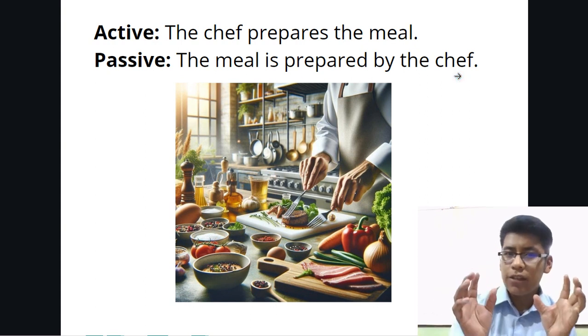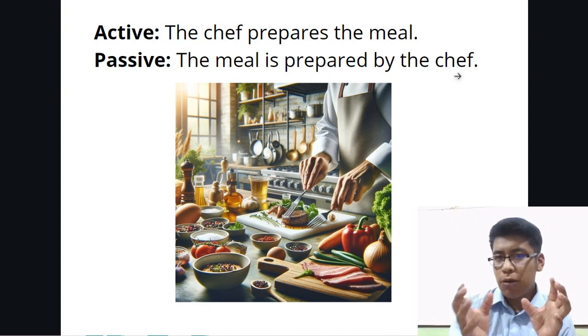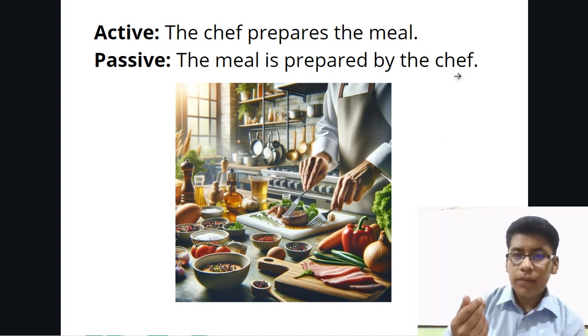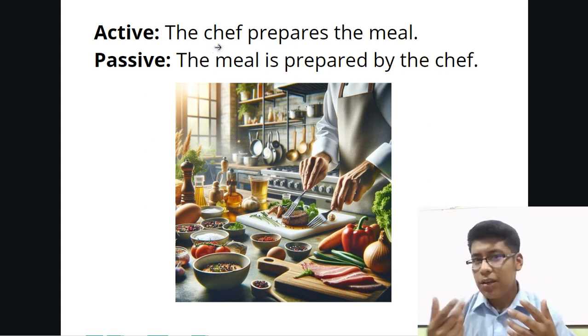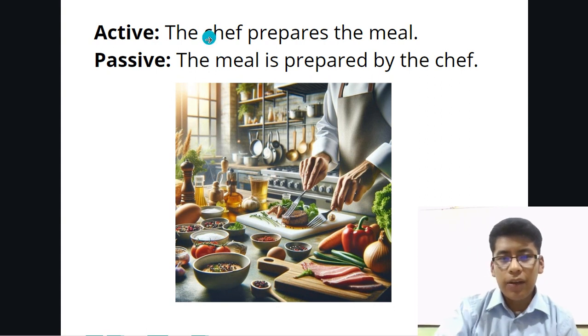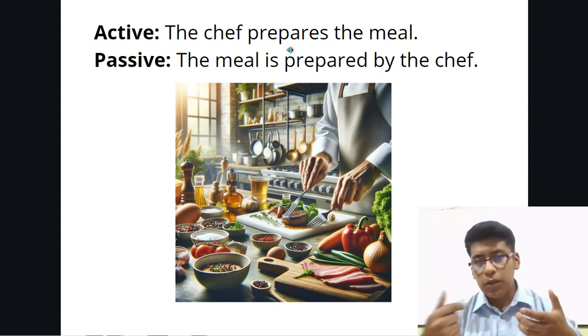The only difference between the active and passive voice in terms of meaning is that the active voice focuses especially on the action, and also on the subject, the person that's making the action. The chef prepares the meal.